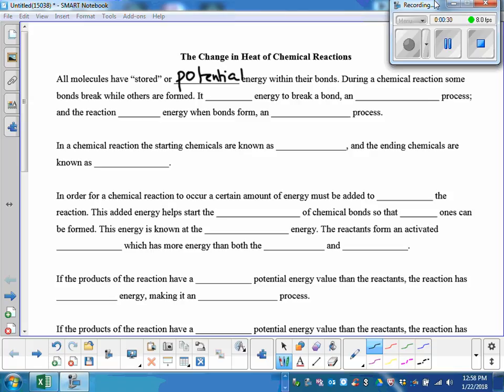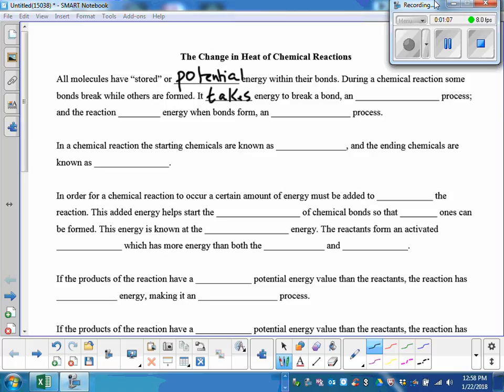During a chemical reaction, some bonds break while others are formed. In order to break a bond, do I need energy or will it release energy? I need energy. So it takes energy to break a bond.